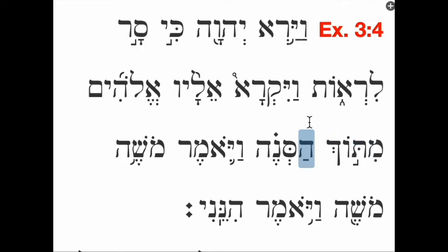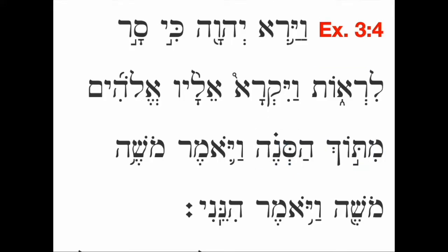mitoch, hasneh, the bush. And so seneh is the noun. This is the lexical form that you see. And the definite article has all three expected features, the hey, the patach, and the dagesh inside the samech. Hasneh, mitoch hasneh.